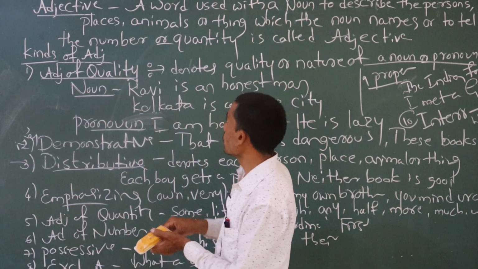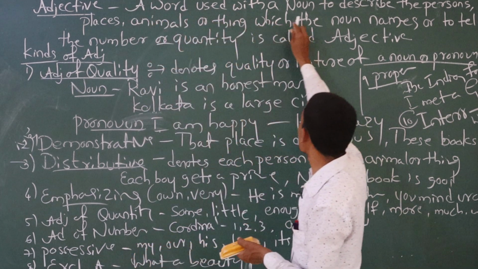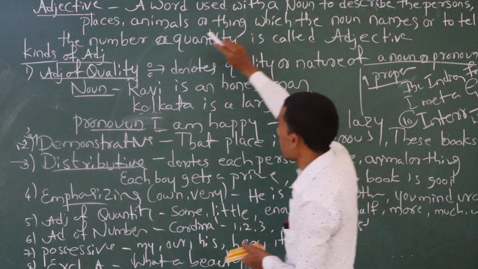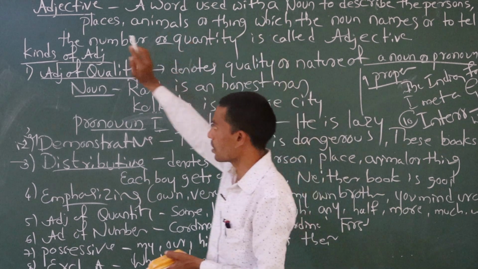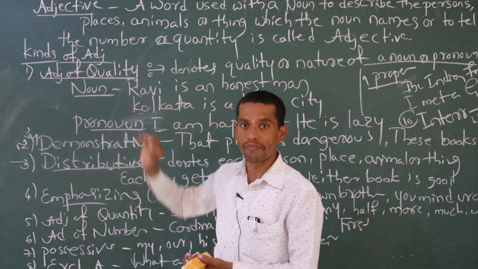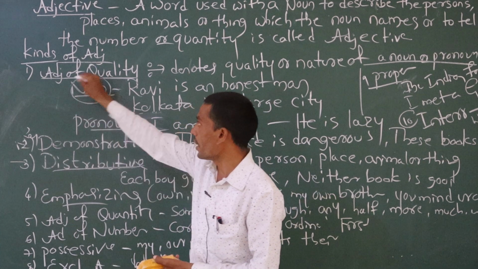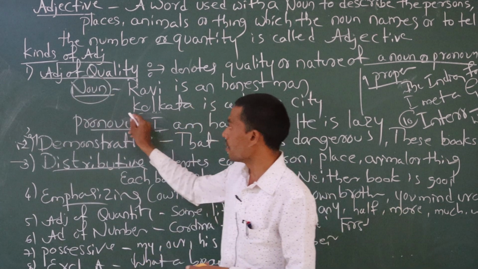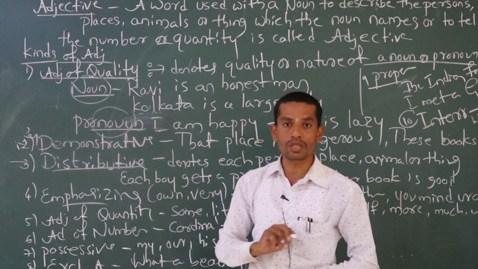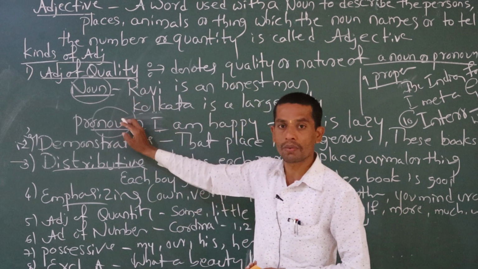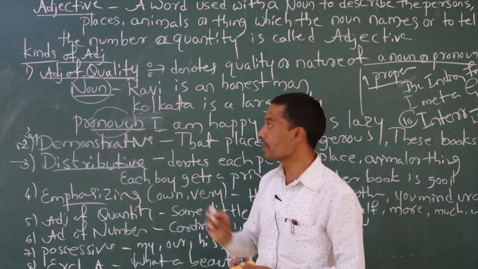Today we are going to discuss it. I have written the definition: a word used with a noun to describe the persons, places, animals or things. Don't go through that deep definition. Just understand that adjective always talks about a noun and a pronoun. How it talks about a noun and pronoun, I have given examples here.